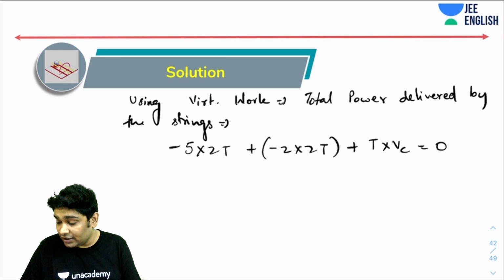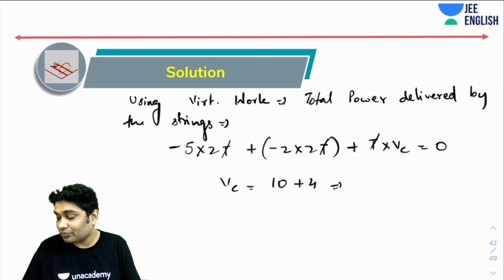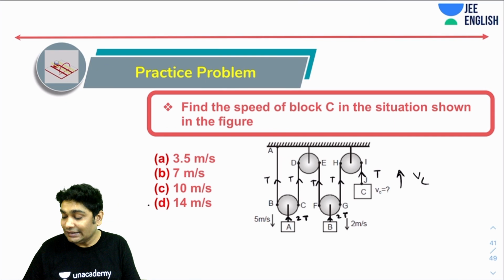Okay. So what you will get is, let's cancel out all the t's. You will get Vc equals 10 plus 4, 14 meters per second. This is your answer.